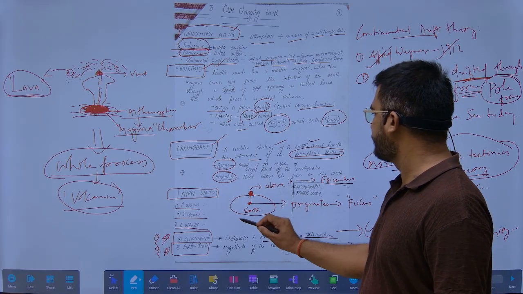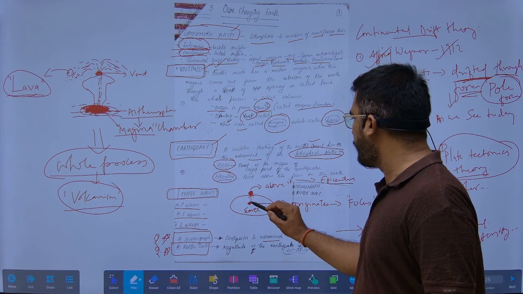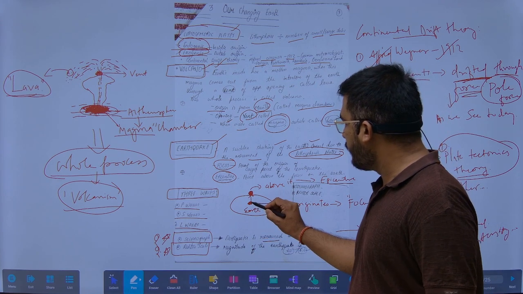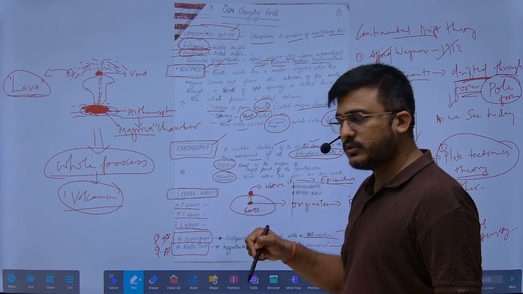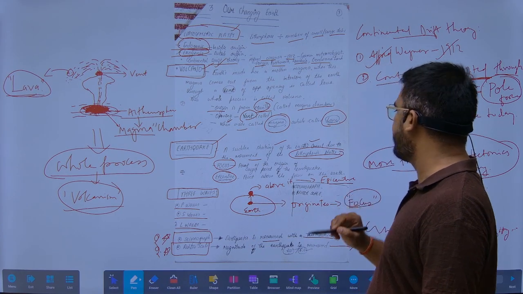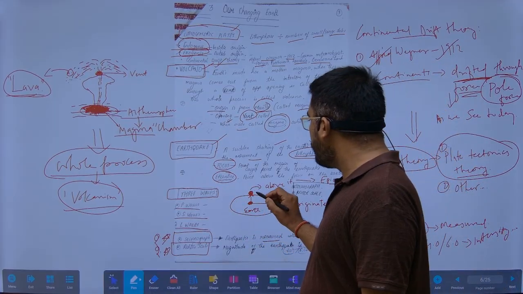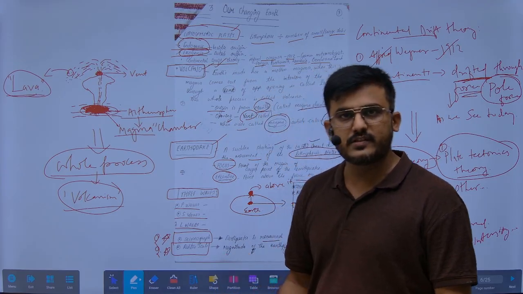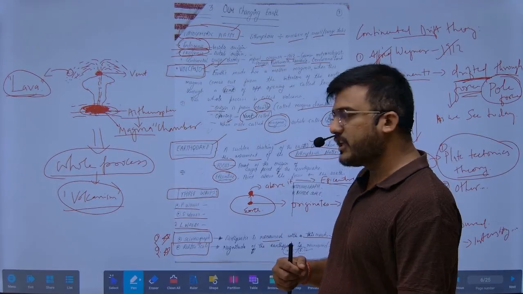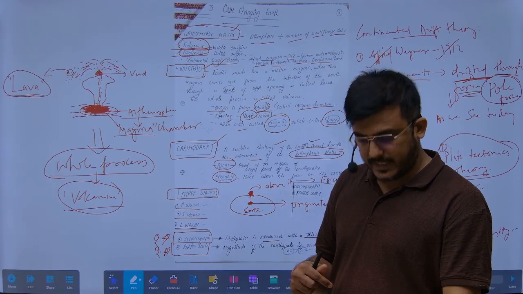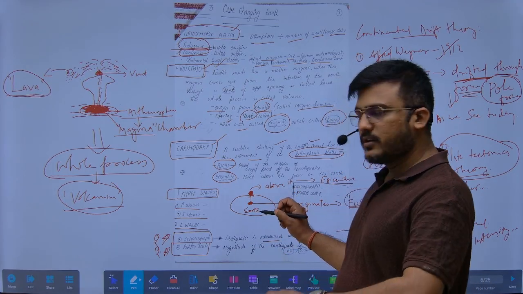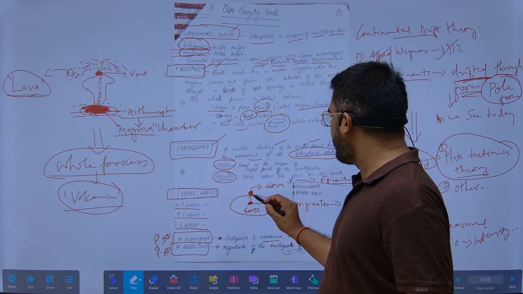Suppose this is the earth. There is a point from where the earthquake emerged, from below the earth, and that is called the focus. Above it on the surface, the point where we are standing, is called the epicenter.